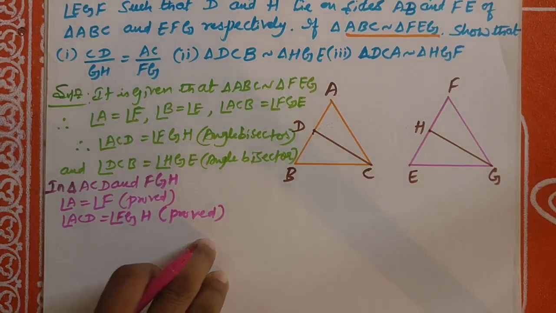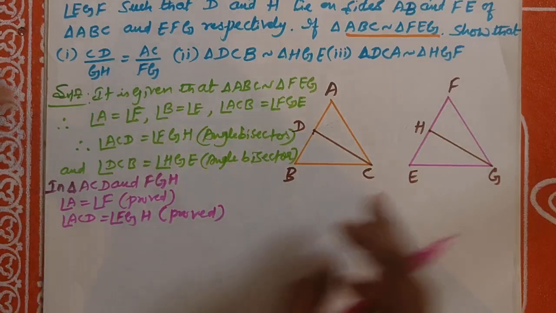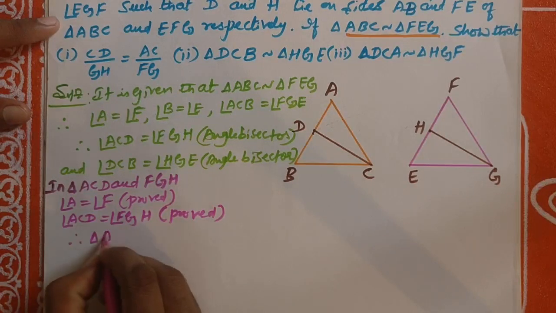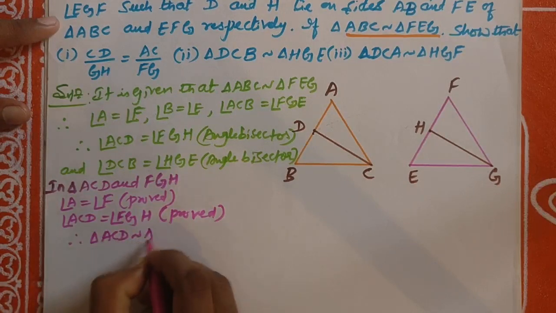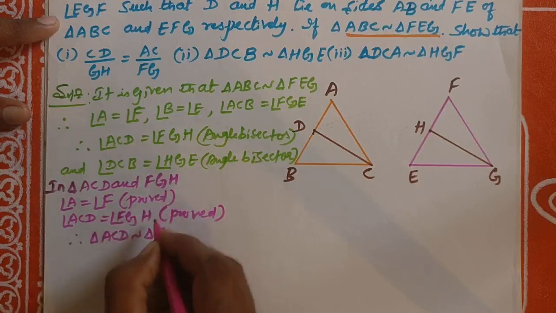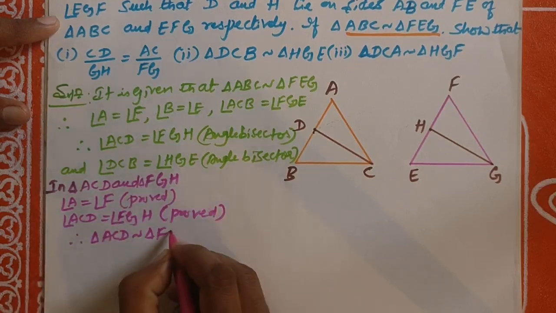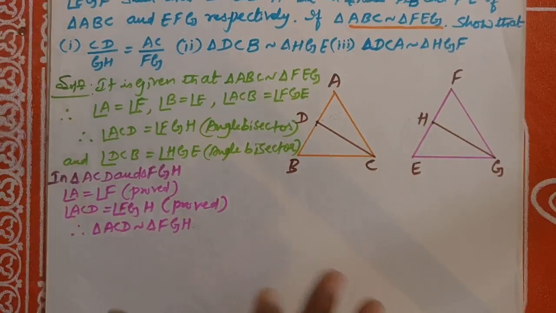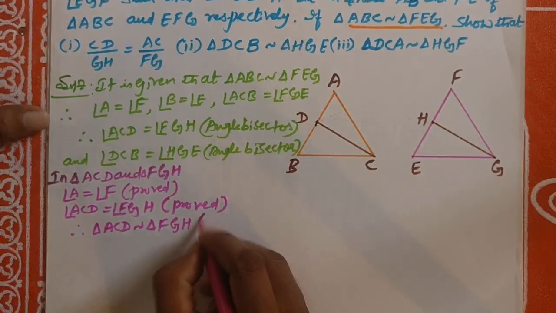Therefore, triangle ACD is similar to triangle FGH, by angle similarity criteria.